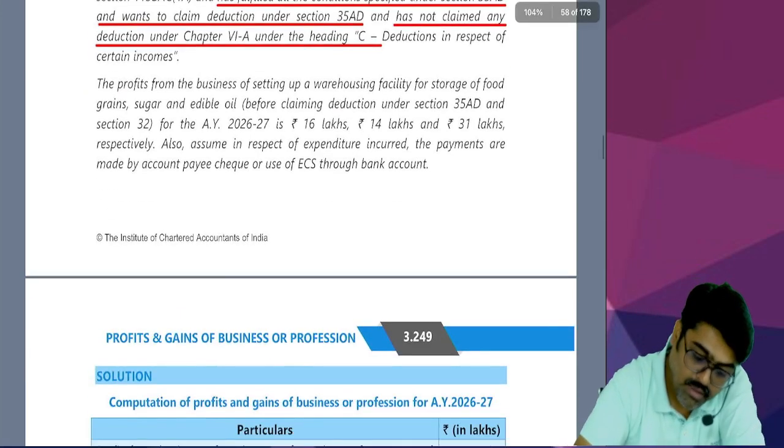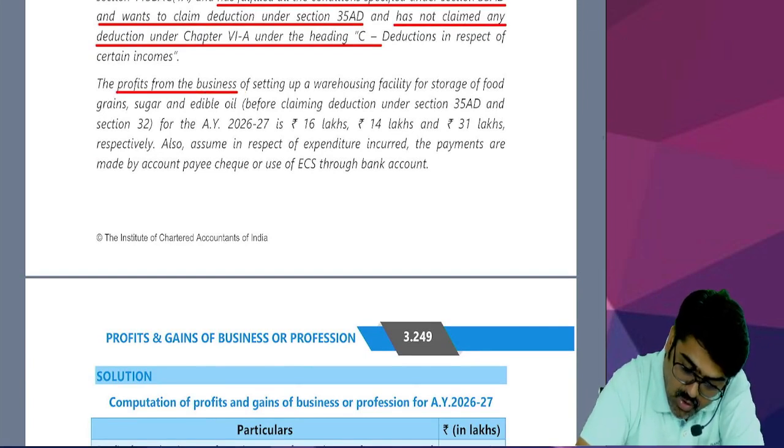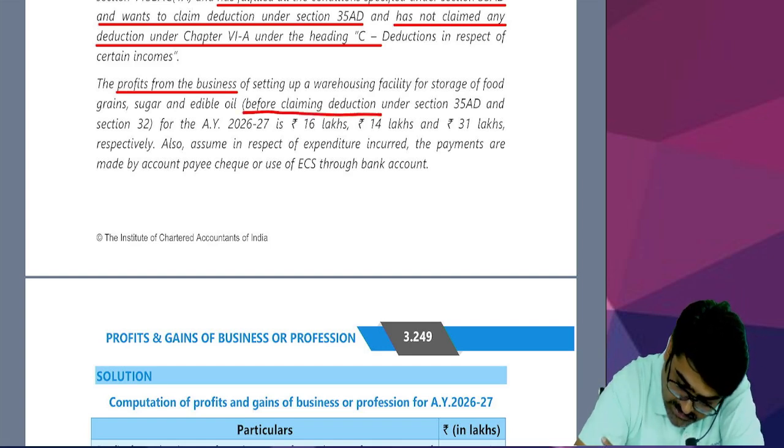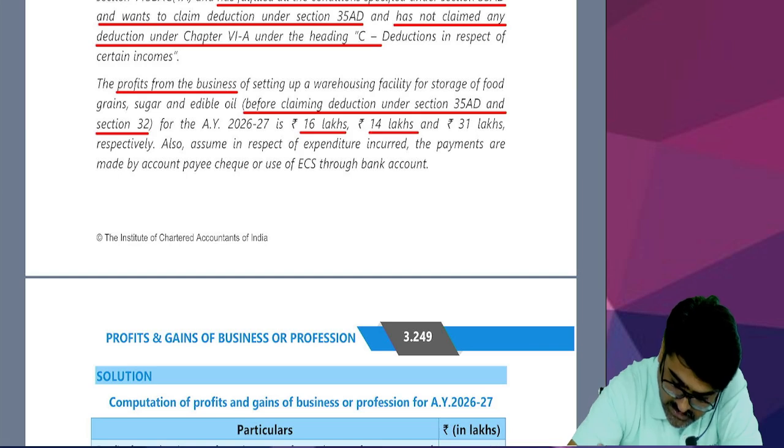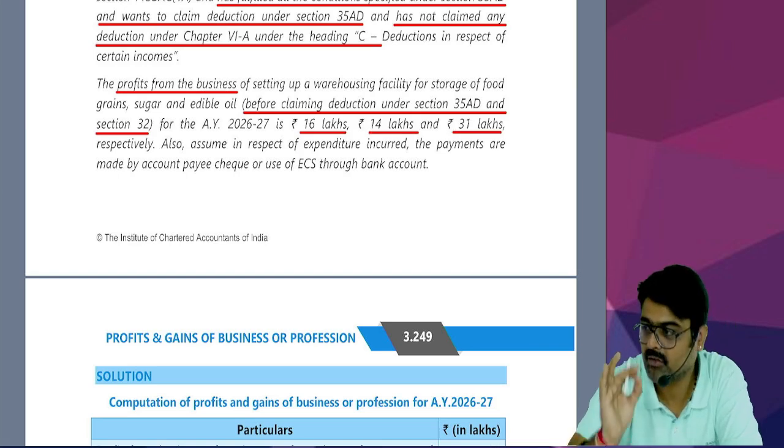Next one, profits from the business, profits from all these businesses, before claiming deduction under section 35AD and 32, are given in the question. 16 lakh, 14 lakhs and 31 lakhs. Do a simple thing.